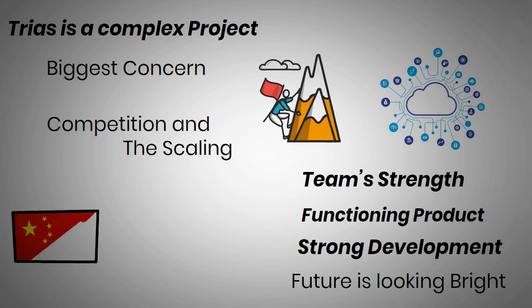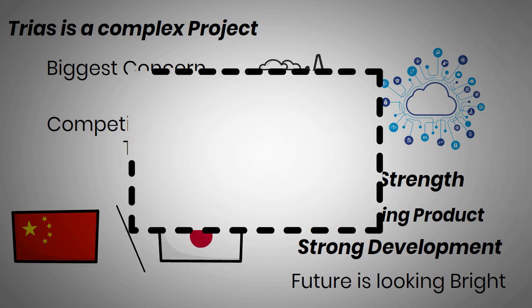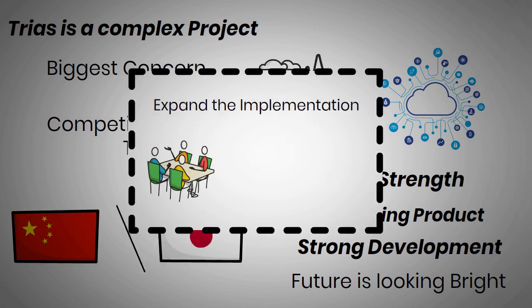Currently, only companies in China and Japan are using Trias. Will the team be able to expand the implementation of their product on a global scale, especially if and when the current centralized cloud leaders jump into the blockchain space? That is the question that only time will tell.